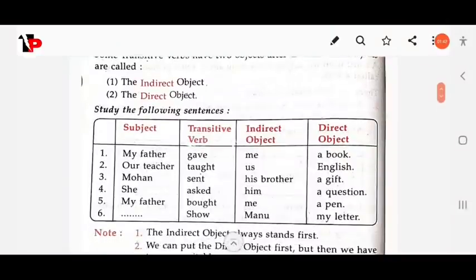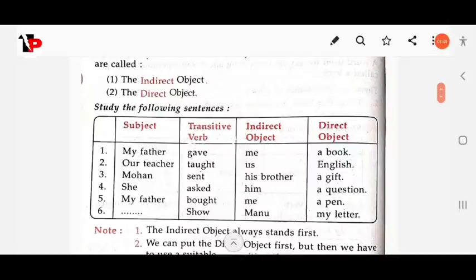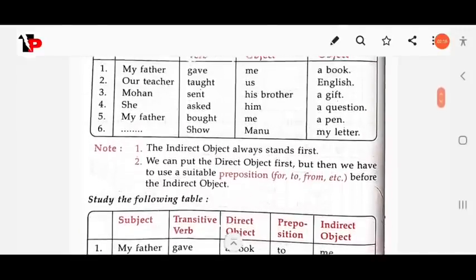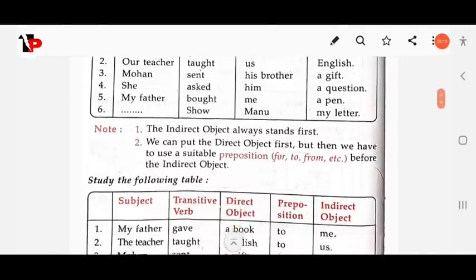Your example, my father gave me a book. Here, first the indirect object, me, and then the direct object, a book. So you can also exchange them. You can also replace the direct object and indirect object by using a preposition. So here, my father gave a book to me. Here you are just using the preposition.